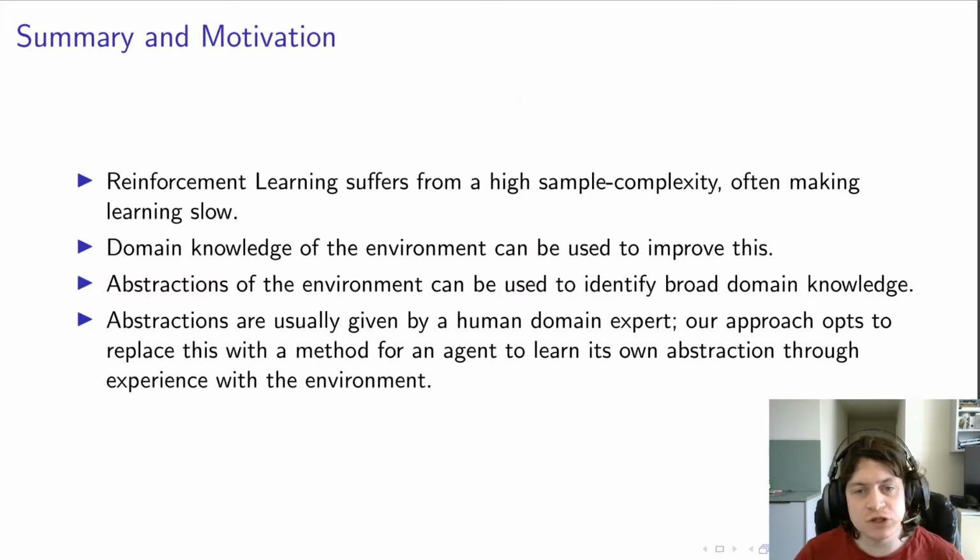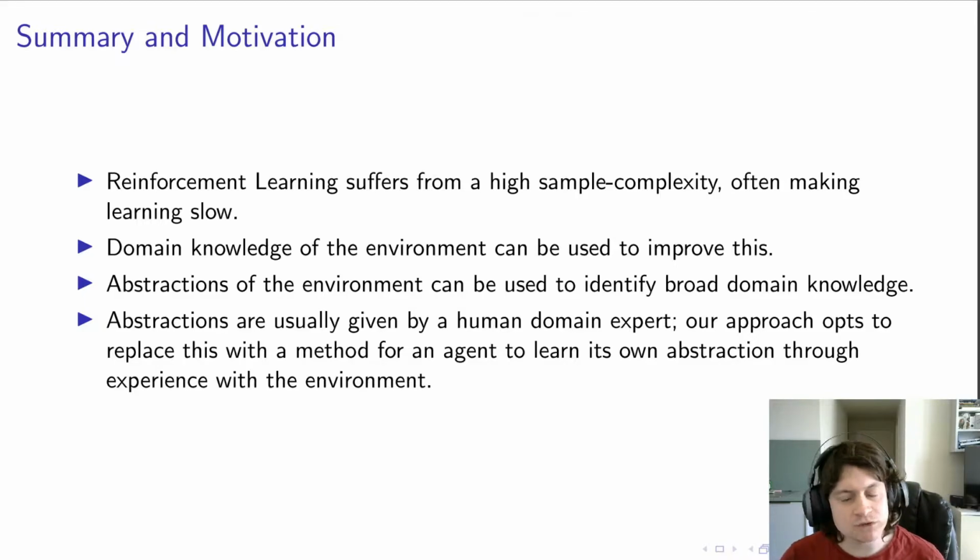Normal reinforcement learning systems can often suffer from a very high sample complexity, which can make the learning process very slow. We can alleviate this with domain knowledge of the environment that we're trying to learn in. This domain knowledge can be identified using abstractions of the environment and the solutions to those abstractions. Now, we usually use a human domain expert to identify these abstractions, and in our approach we opt to replace this with a method for an agent to learn its own abstractions using just experience with the environment.